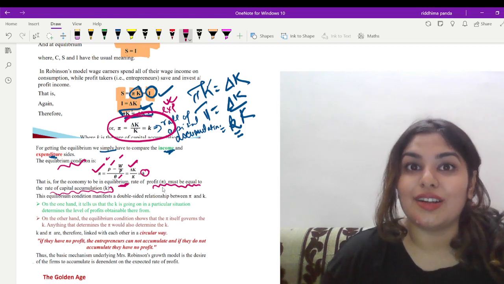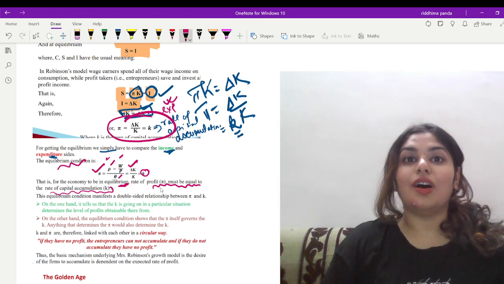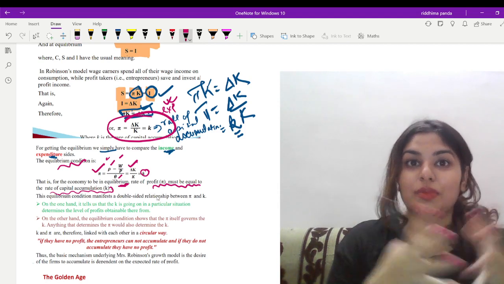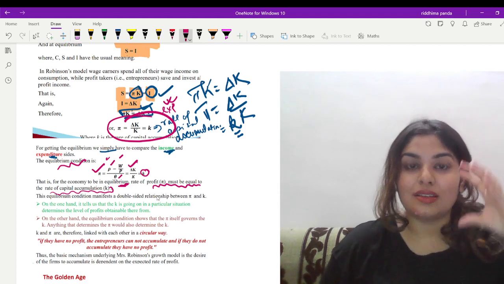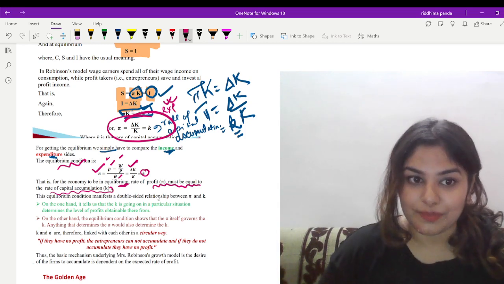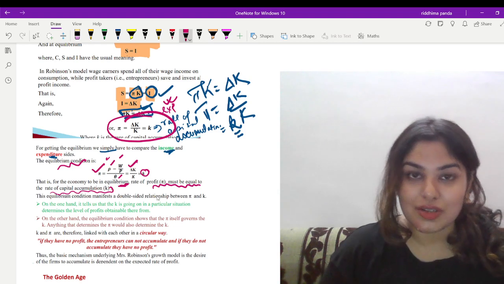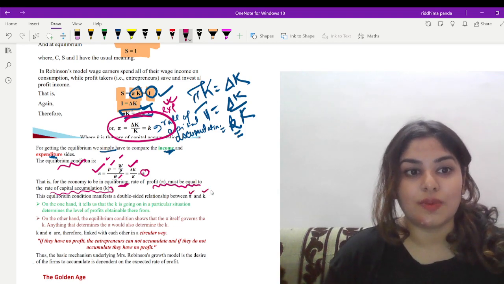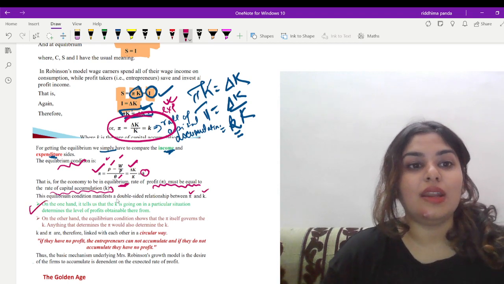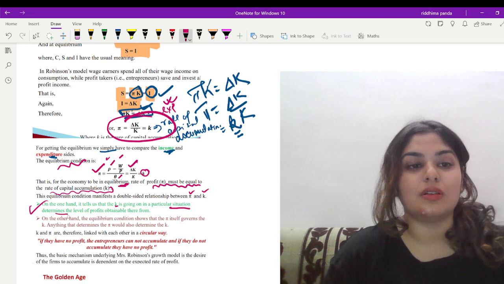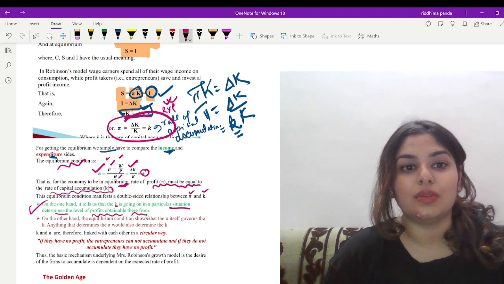So this is the condition for the equilibrium in Joan Robinson's model, right? That is, the rate of profit is equal to the rate of capital accumulation at the point of equilibrium. Now there is a double-sided relation between the rate of profit pi and the capital accumulation k. On one hand, it tells us that k going on in a particular situation determines the level of profit obtainable therefrom.